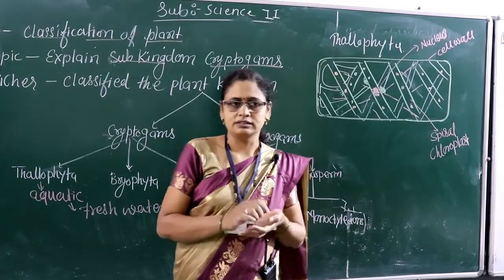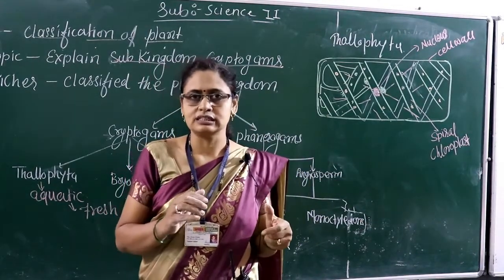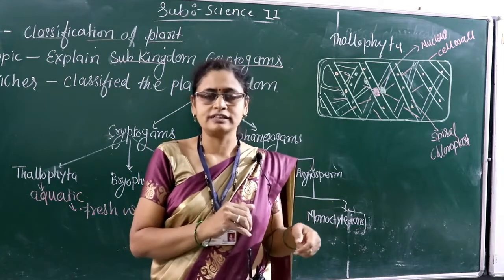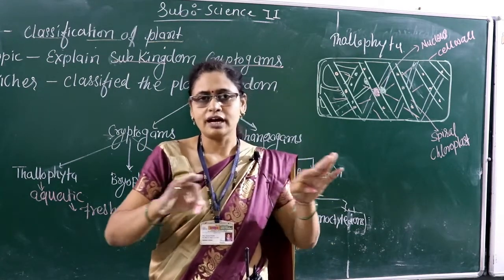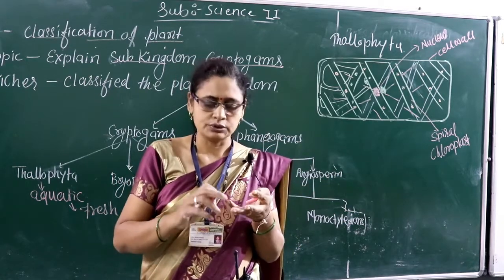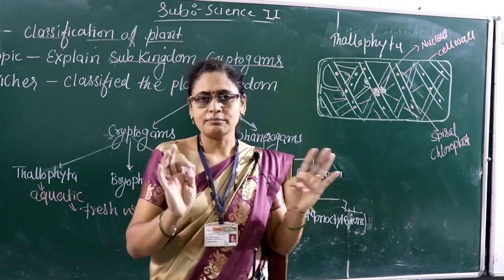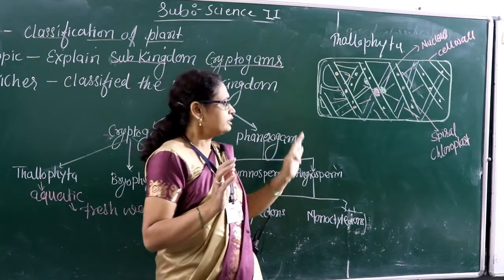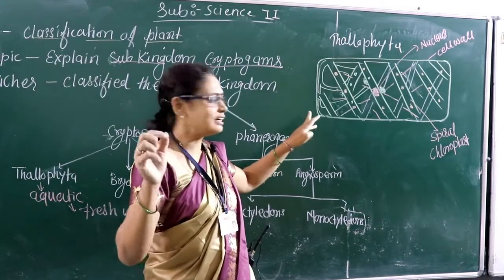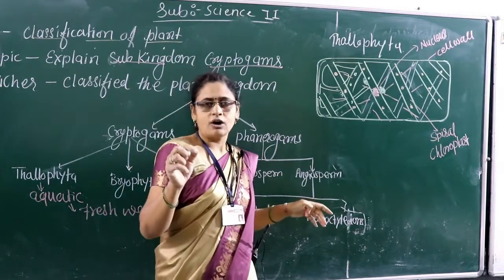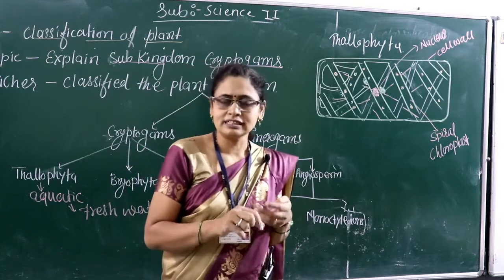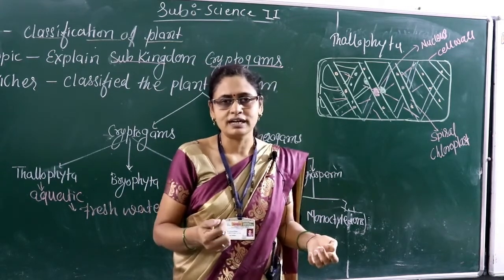When you observe a plant, you see leaves, roots and stem there. But when you observe the structure of Thallophyta plants, you see a fiber-like, thread-like structure. You don't see leaves, roots or stem. Only a fiber-like structure is there, and it is green in color. If they are green in color, which organelle is present there? Chloroplast is present there.